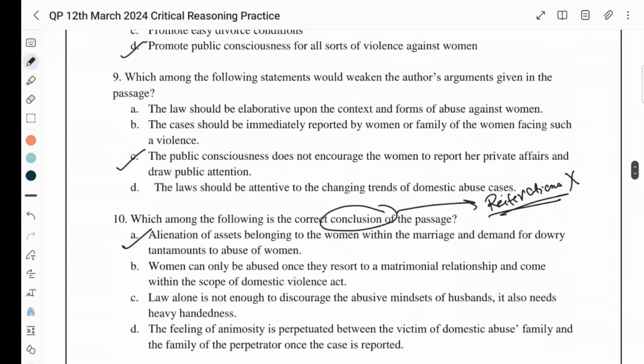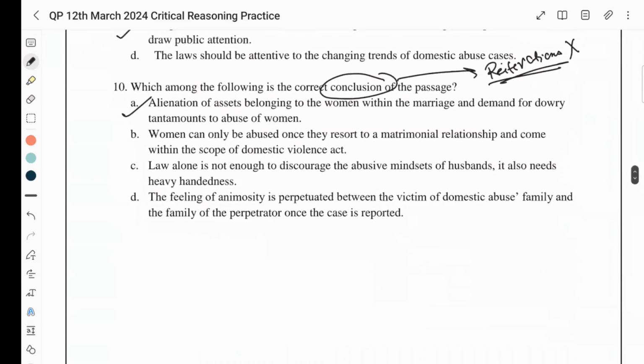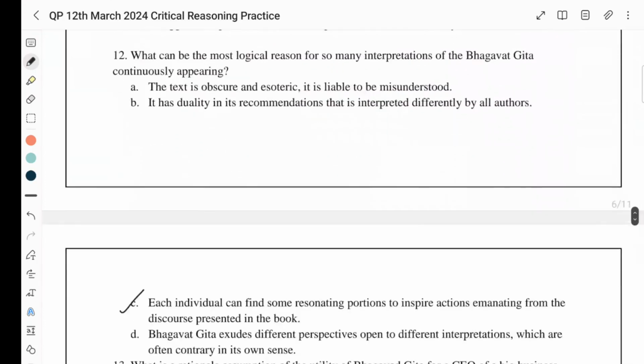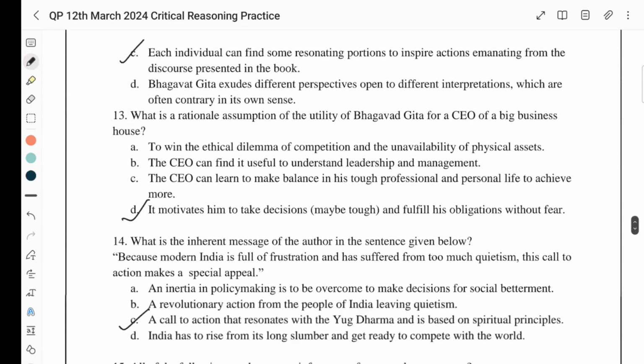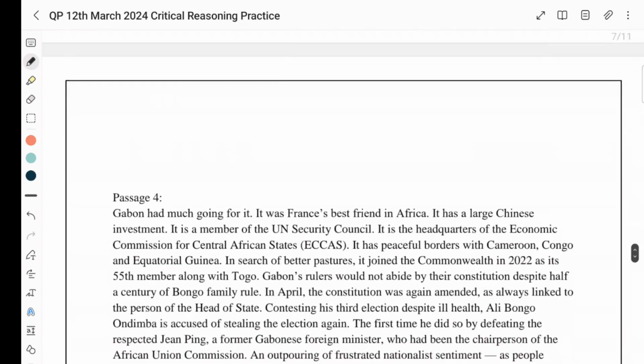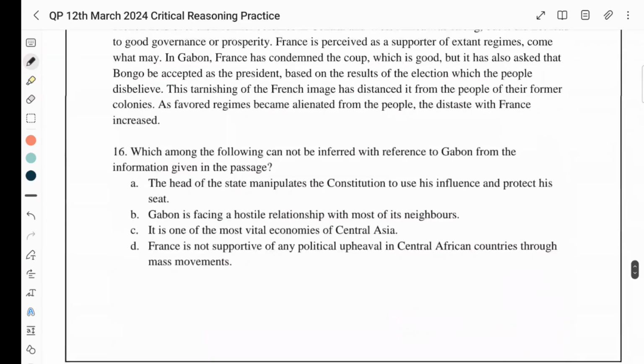All right. Any difficulty so far? Again I'm repeating: 10th A, 11th C, 12th C, 13th D, 14th C, 15th A, right? Coming to the 16th question.